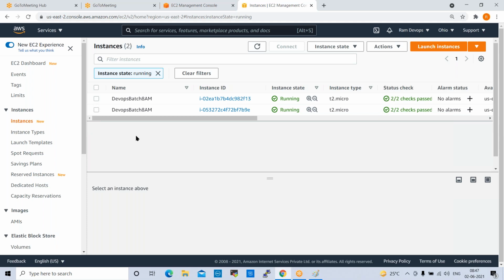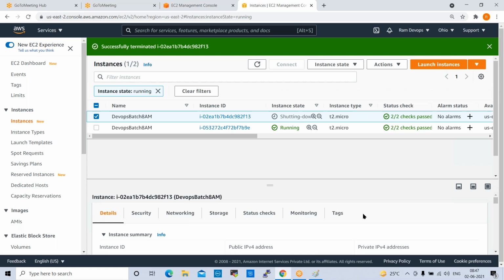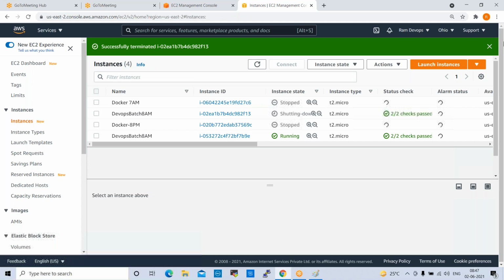Yeah, so these 2 servers are in running state. Now I want to terminate one server. Select this instance, Instance state, Terminate instance. So the instance is shutting down and terminating.